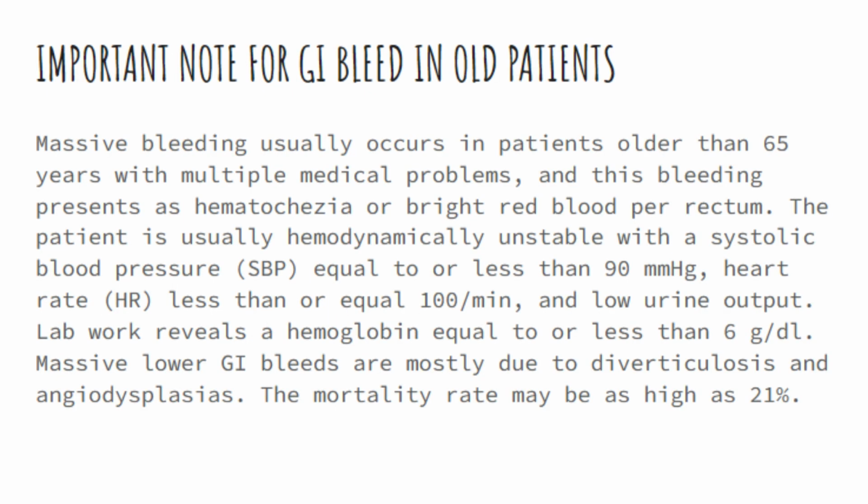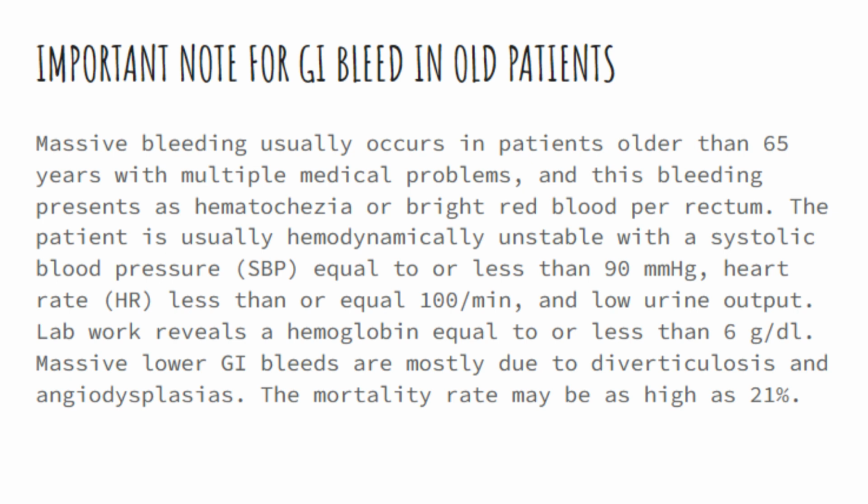Important note for GI bleed in older patients: massive bleeding usually occurs in patients older than 65 years with multiple medical problems, and this bleeding presents as hematochezia or bright red blood per rectum. The patient is usually hemodynamically unstable with a systolic blood pressure, SBP, equal to or less than 90 mmHg, heart rate, HR, greater than or equal to 100 per minute, and low urine output. Lab work reveals a hemoglobin equal to or less than 6 grams/dL.